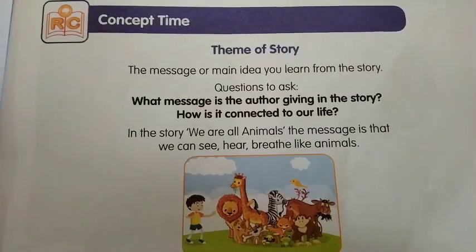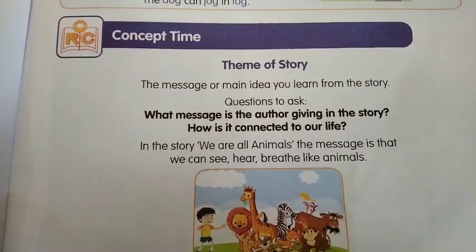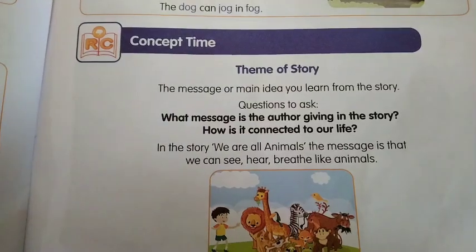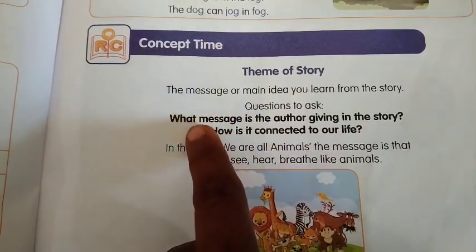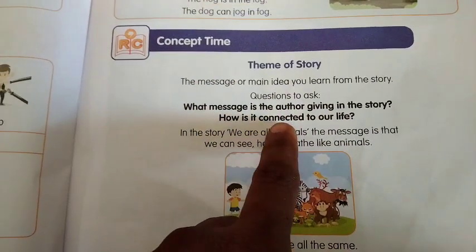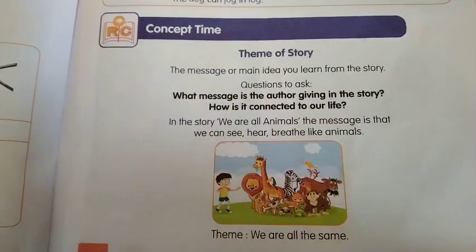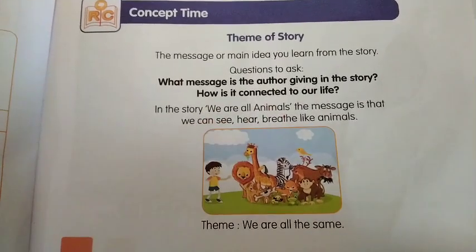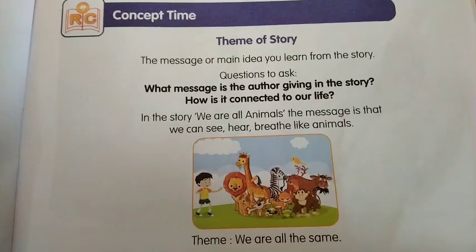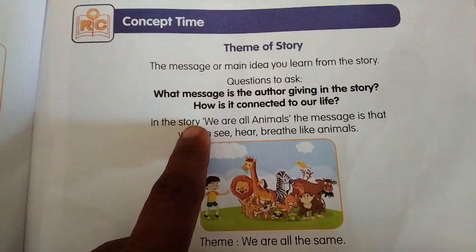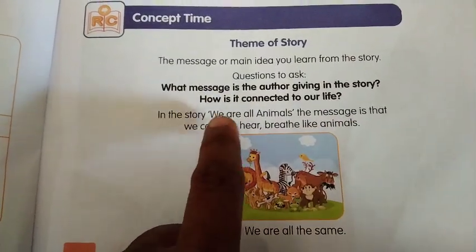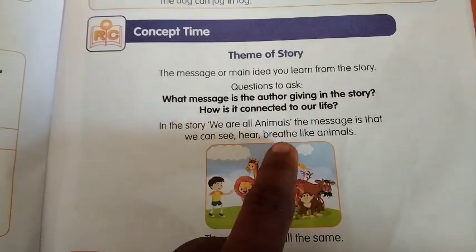Next, let us revise the theme of the story. The theme is the message or main idea you learn from the story. Questions to ask: what message is the author giving in the story? How is it connected to our life? This is the theme of the story. We have to think about the theme of the story while reading it. In the story We Are All Animals, the message is that we can see, hear, and breathe like animals.